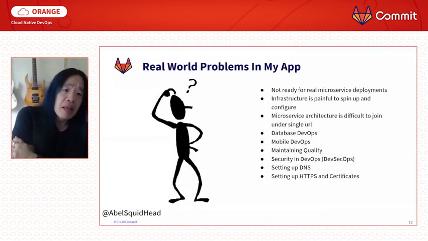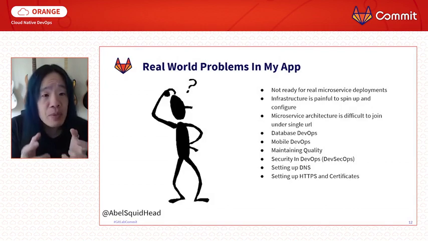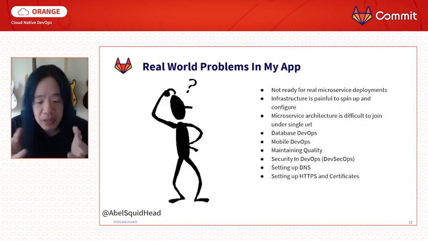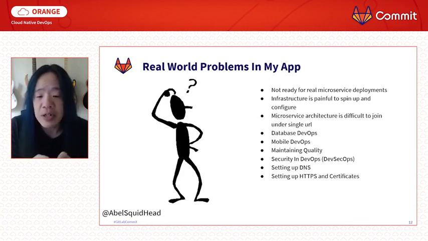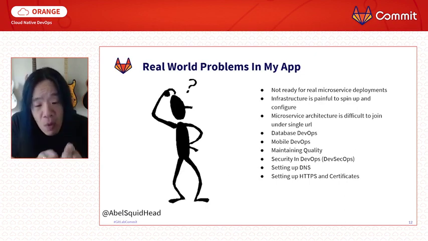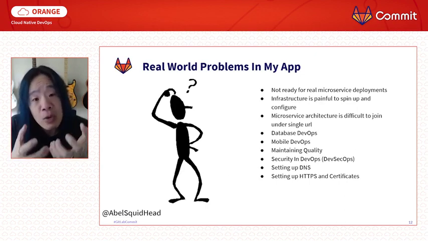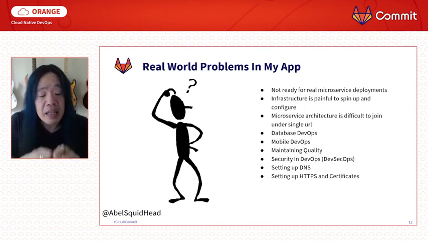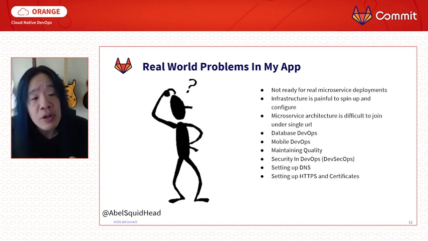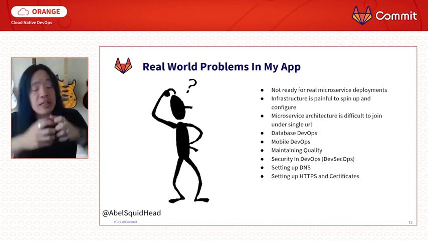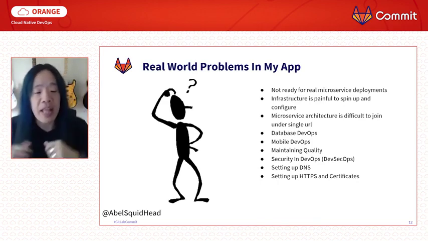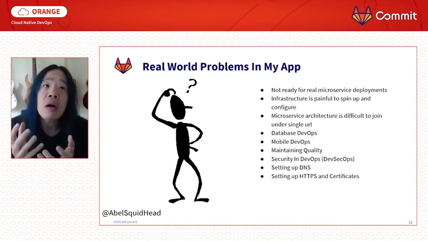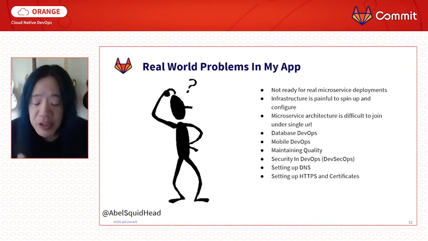And this is what I mean. First of all, my app is not ready for a real microservice deployment, right? So microservices are freaking awesome because if I make a change to one microservice, in theory, I don't need to deploy everything. All I need to do is deploy that one small service that changed. And by doing it that way, it's so much easier because the deployment is so much smaller, and testing it and getting the quality right, it's so much easier when it's just one small service versus this entire massive monolithic application, right?